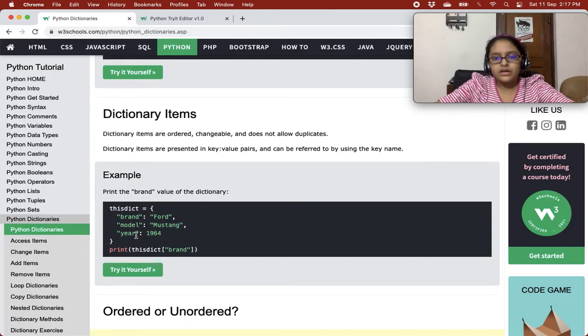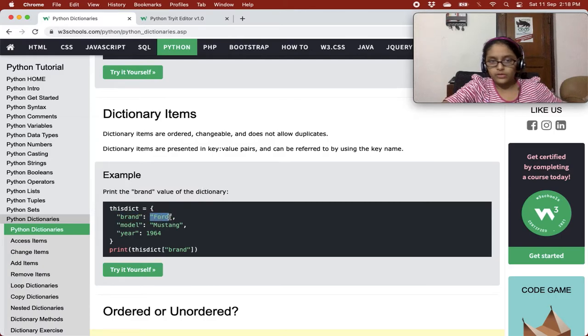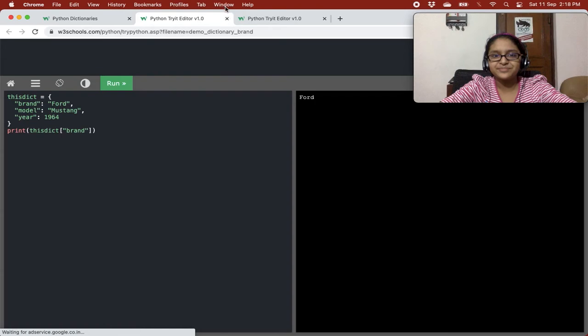So if you want the value Ford of brand, and you want the output to be Ford, you can access it, you can refer to it by the key. You can give here only brand while printing. So brand key's value is Ford, so of course it will print Ford, not brand.